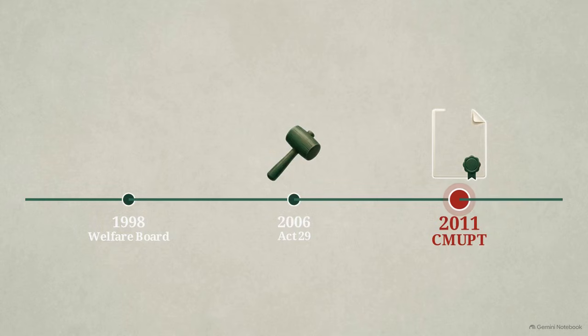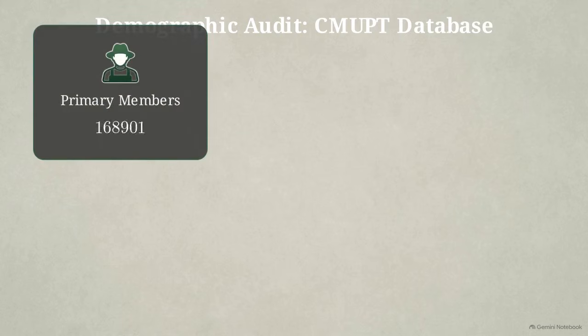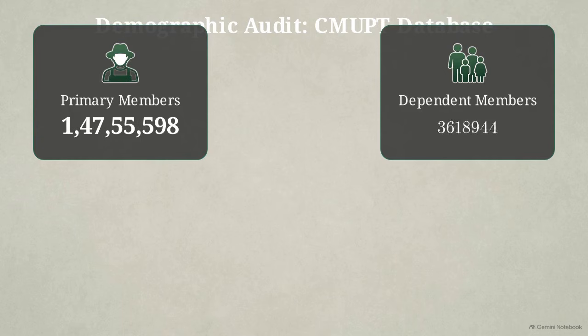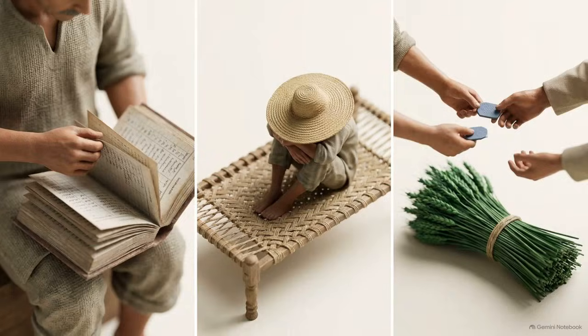its current form. This aggregate counter breaks down the enrollment figures as of March 2026. The database holds 1.47 crore primary earning members, alongside 1.36 crore of their covered dependents, totaling 2.83 crore individuals. The core objective defined by the legislation is to set specific educational, social, and economic baselines for these agrarian workers and their families.